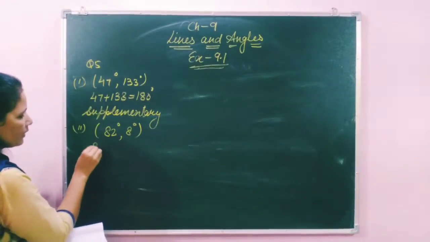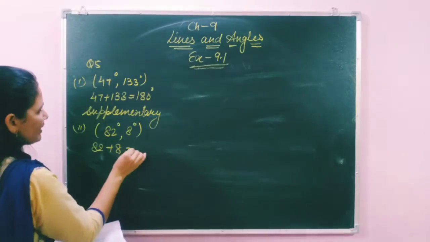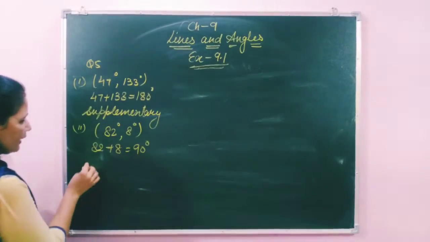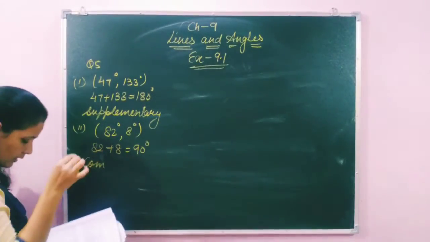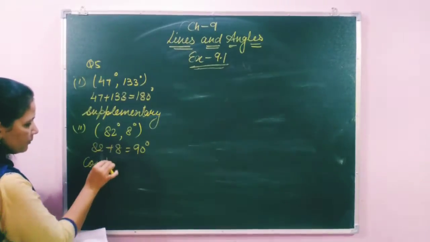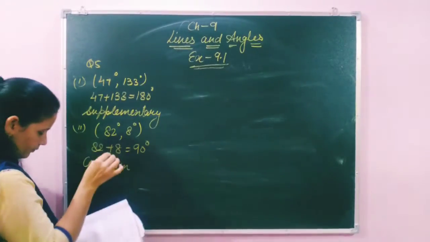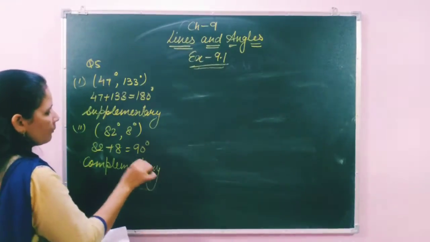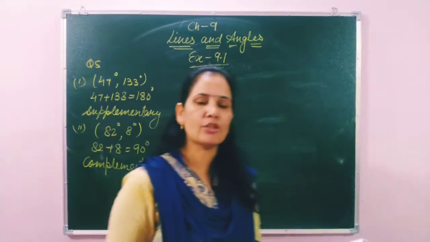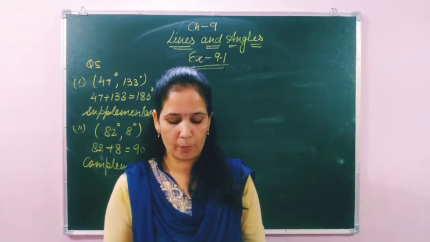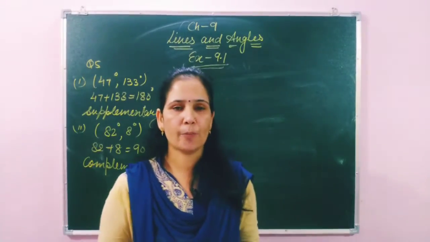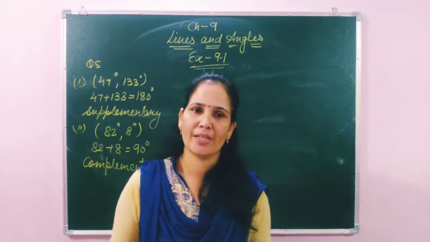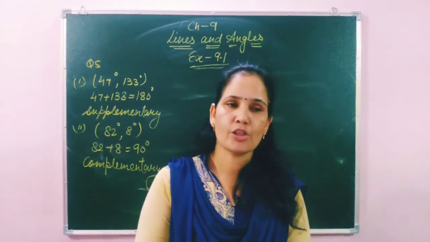Find their sum. 82 plus 8, that means 90 degrees. If the sum is 90 degrees, that means that pair is a complementary angle. So like this you have to check all the given options and find out which pair is complementary and which pair is supplementary.